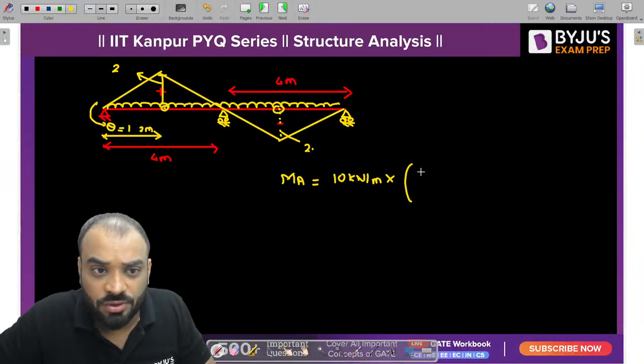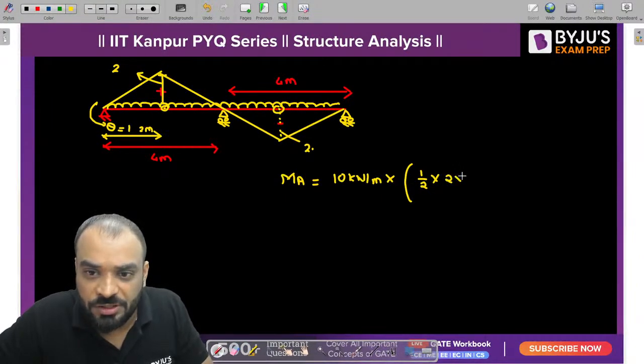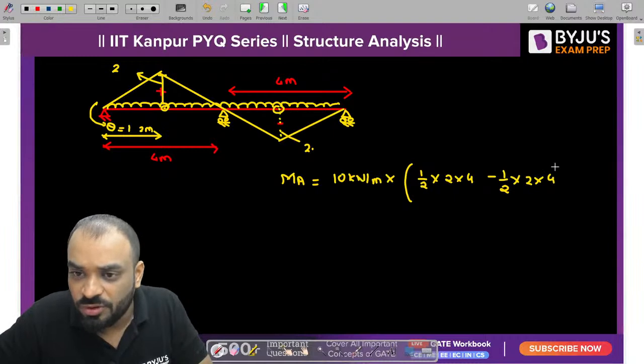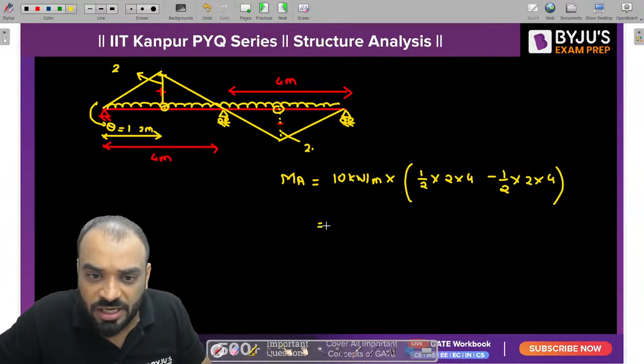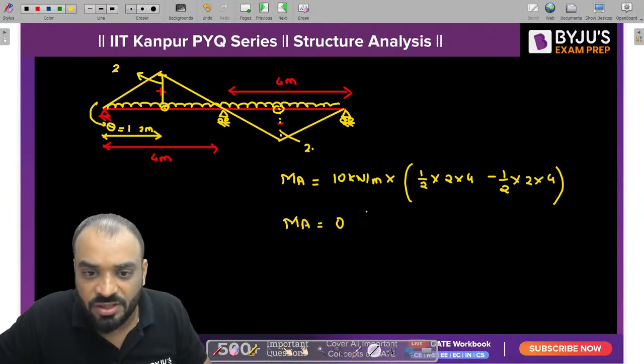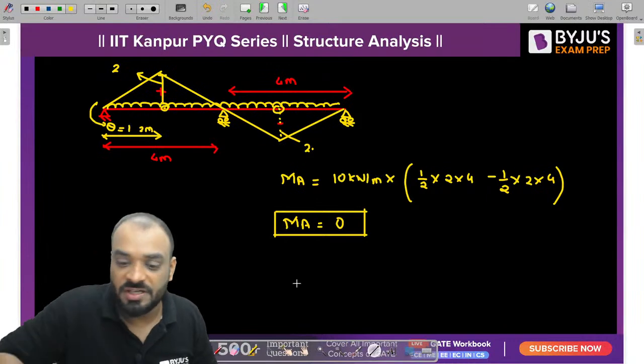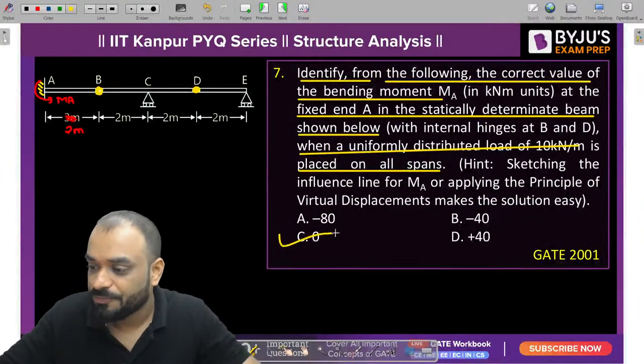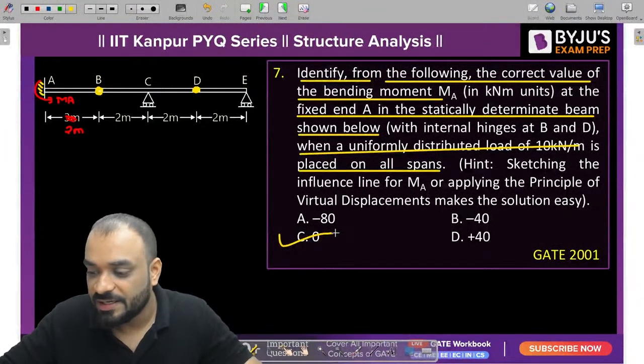But let me solve it also. So half into 2 into 4, this is the positive area, minus half into 2 into 4. Then, guys, if you solve it, you will get 0 as the answer. The moment at A, when the UDL is present on the entire span, is equal to how much? It is equal to 0. That's why C is the correct answer for the problem.